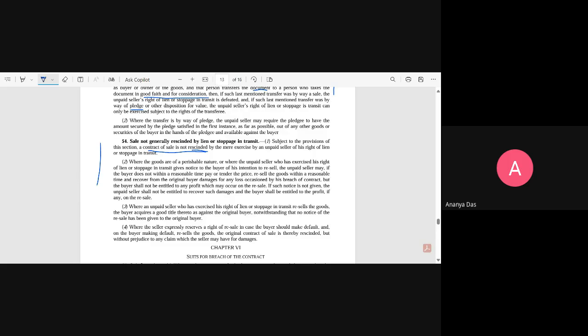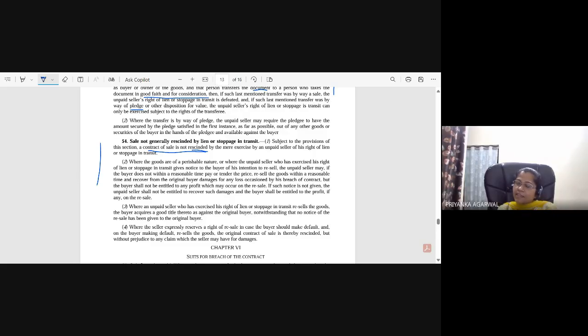So this means that even if the buyer has not paid the price and the unpaid seller has exercised his right of lien or stoppage in transit, that doesn't mean the contract of sale is rescinded. It is still there, and the buyer can receive the goods back on payment of price. But if the buyer has not paid the price, then the unpaid seller continues his right of lien or stoppage in transit, but the contract of sale is still there.